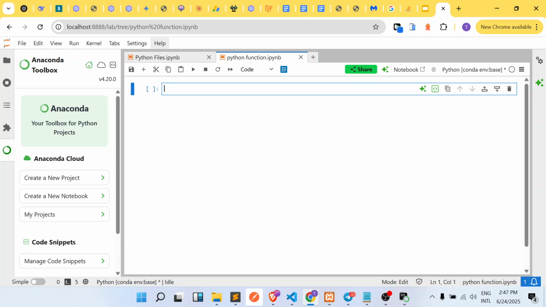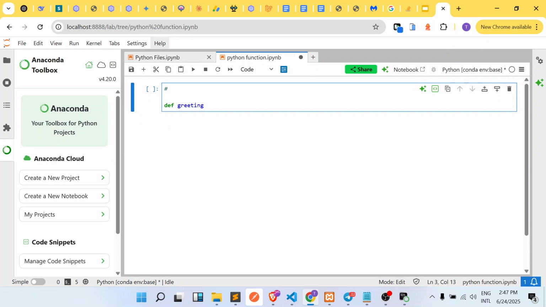Right, so let us see how to define a function. The first thing you do is start with the def keyword. This is a reserved keyword that Python gives us whenever we are defining a function. Once you've done that, you follow with the function name. So let's call this greeting. What this function is going to do is that whenever you call it, it's going to greet someone. Then we use these two open and close brackets.